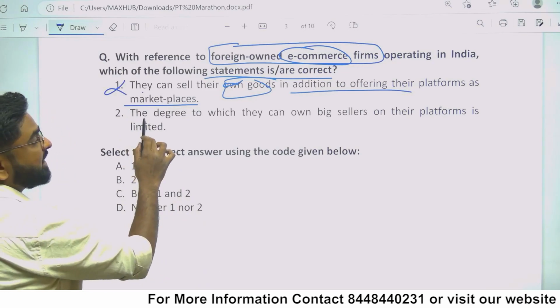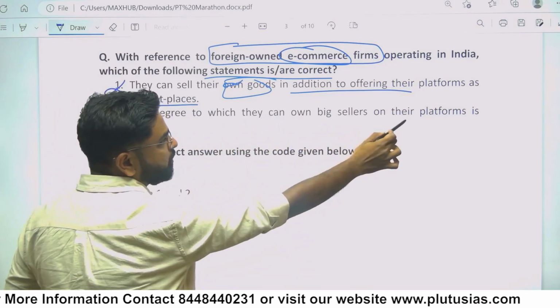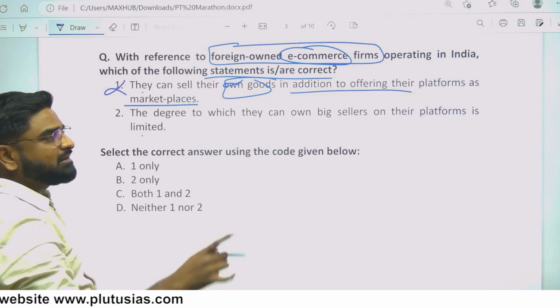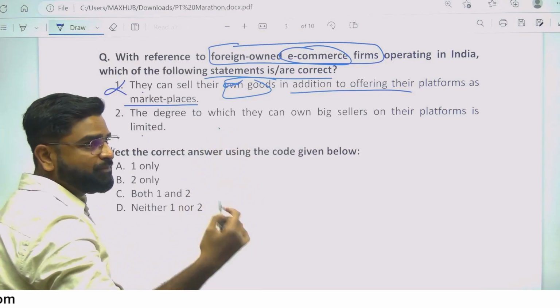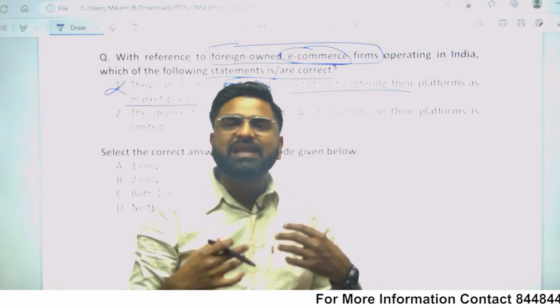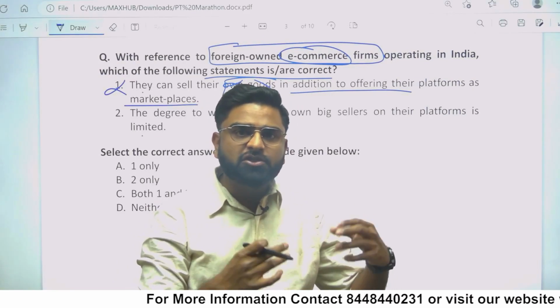Second, the degree to which they can own big seller on their platform is limited. If you have read the policy में साफ अक्षरों में लिखा हुआ है that there is limitation to big owner. Reason being, because if from one owner you will sell everything, that owner will get richer, richer and richer.